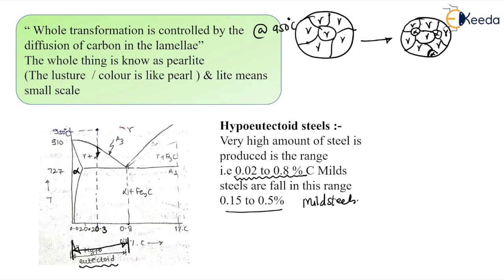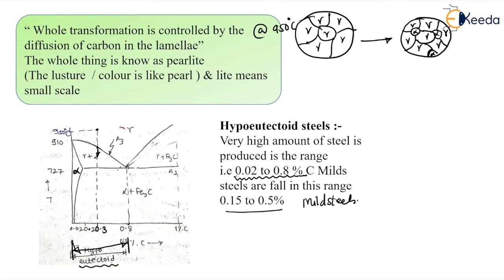As alpha does not require any carbon, the remaining gamma region gets enriched in carbon, so the transformation of the leftover gamma becomes slower.